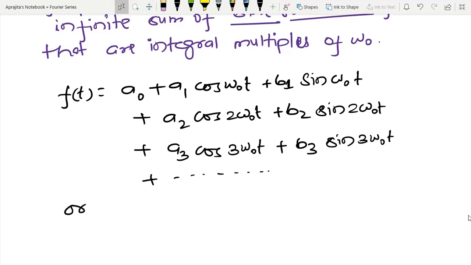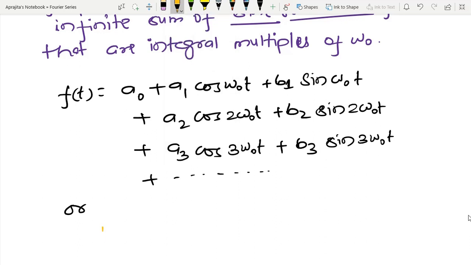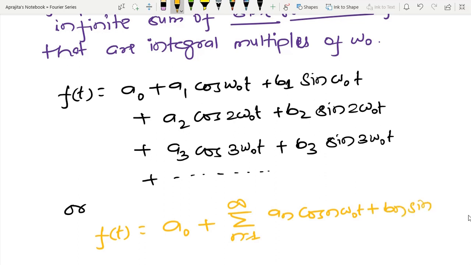Now I can also express the same thing in series form. So I have a0 and after that the summation from n equal to 1 to infinity of an cos n omega 0 t plus bn sin n omega 0 t.